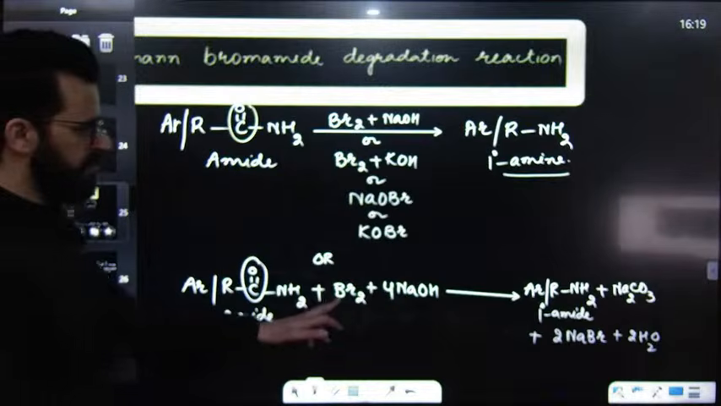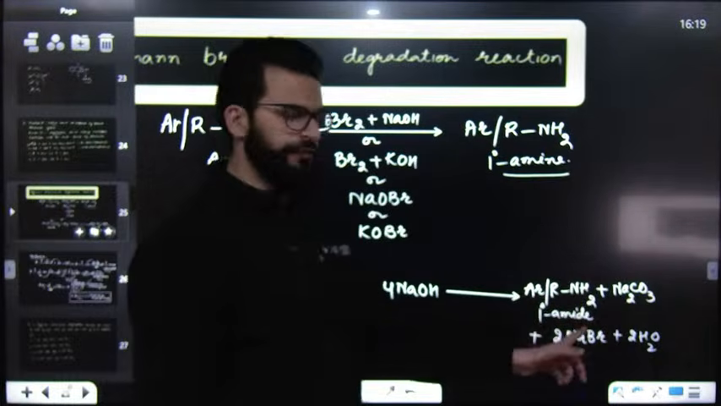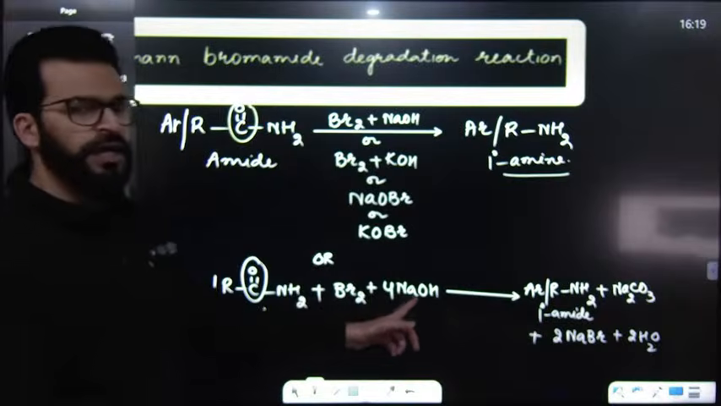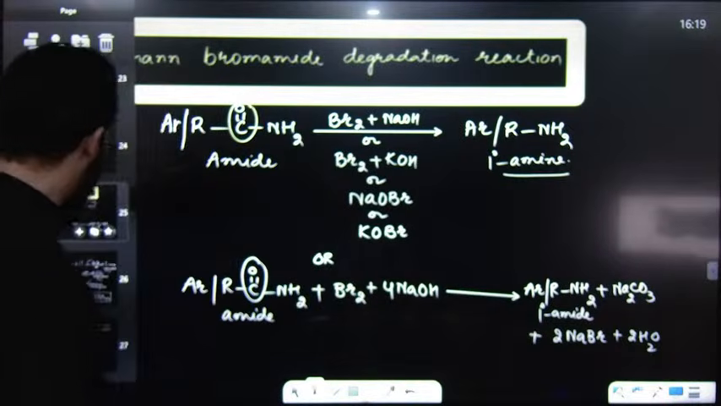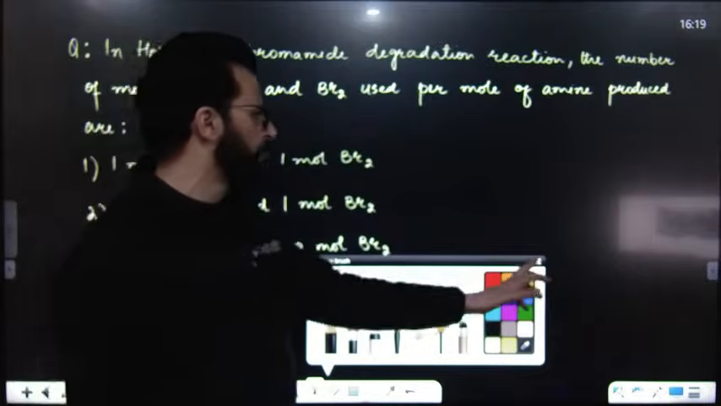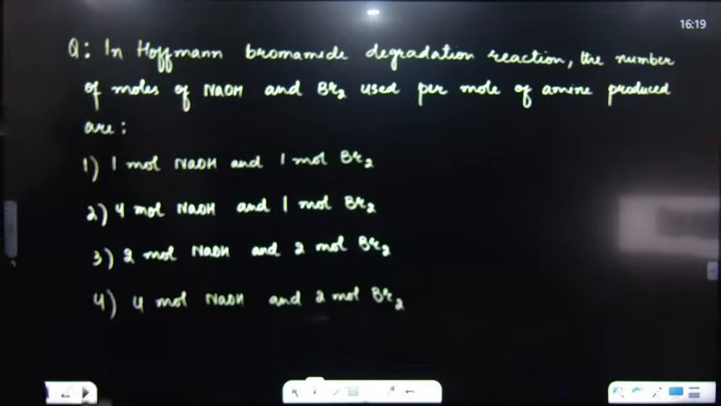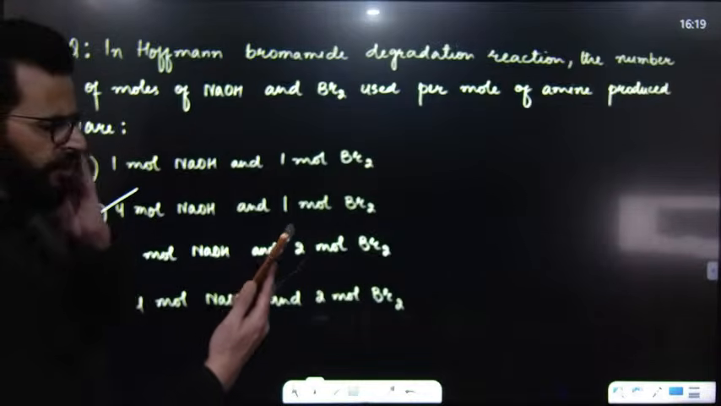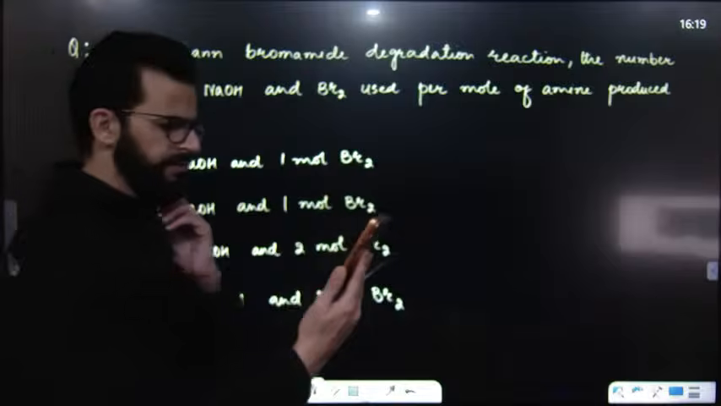Balanced reaction is this. So for 1 mole of amine, we need 1 mole of bromine and 4 moles of NaOH or 4 moles of KOH. Now, question says how many moles of NaOH and how many moles of Br2? So it is 4 moles of NaOH and 1 mole of Br2. So second option is the right answer.